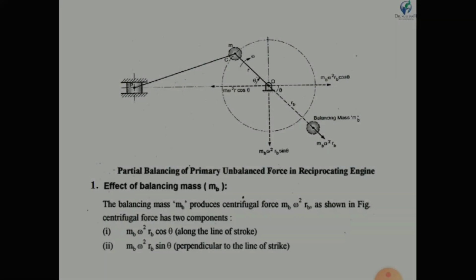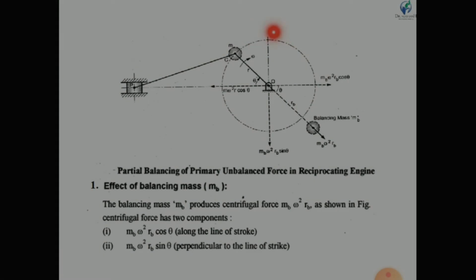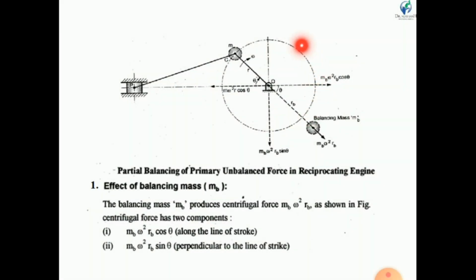Okay. Now, partial balancing of the primary unbalanced force in a reciprocating engine. So my dear friends, in this case we balance not 100% but around 70 to 90%, and we balance only the primary forces.